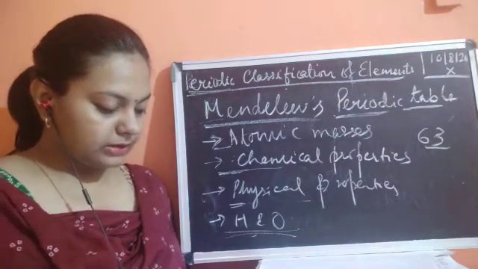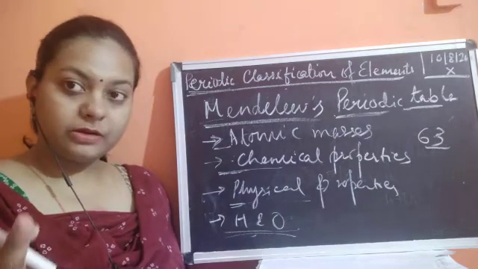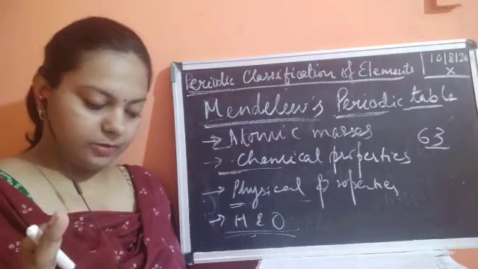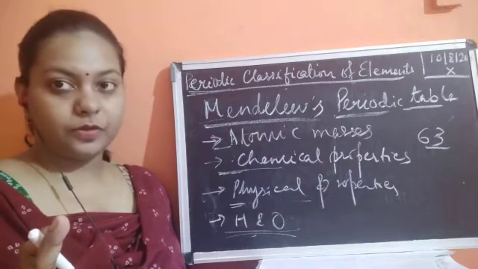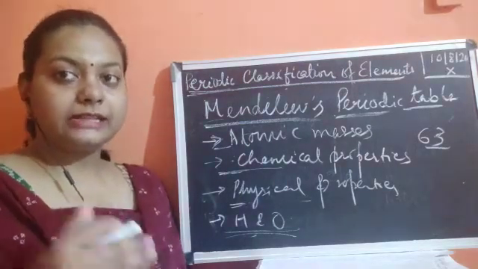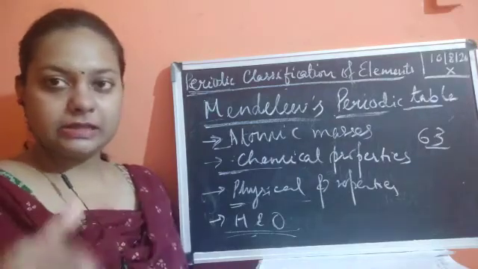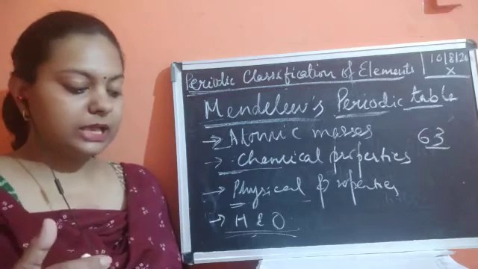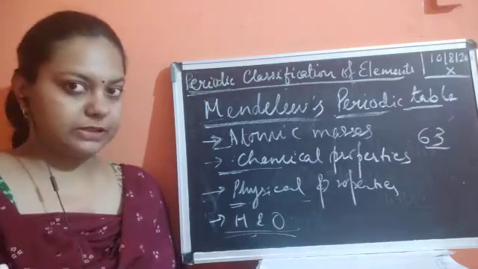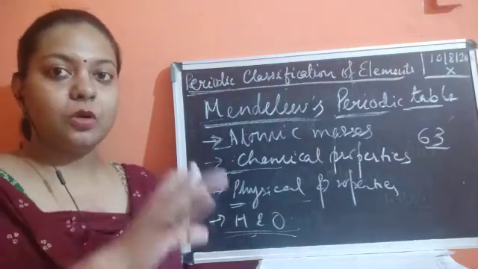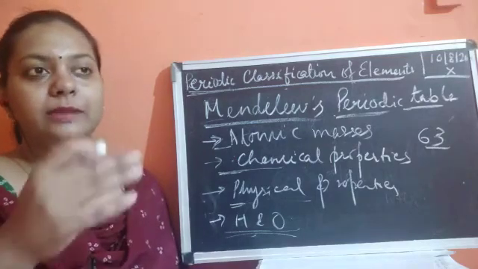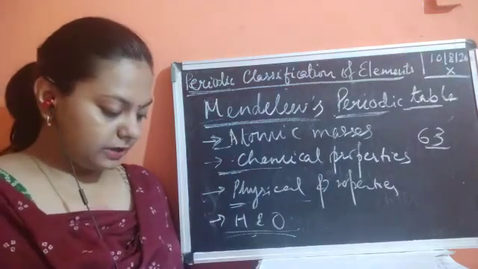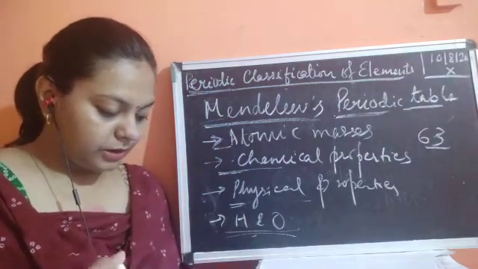On each card he wrote the properties of one element. He then sorted out the elements with similar properties and pinned those cards together on the wall. He found that there were certain similarities between the different elements, so he collected all those cards together and placed them in one line, and another group in another line.